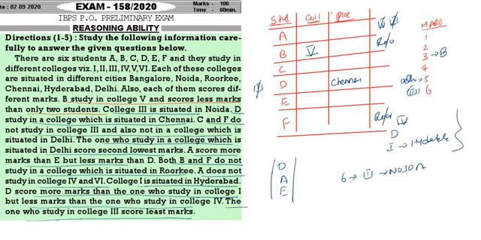Then C and F do not study in college 3. That means in 6th place we won't get C and F. And they also do not study in Delhi, so in 5th place also we won't get C and F. So see here, sixth place is occupied by 3, and in third we won't get C and F. C is not third, F is not third.